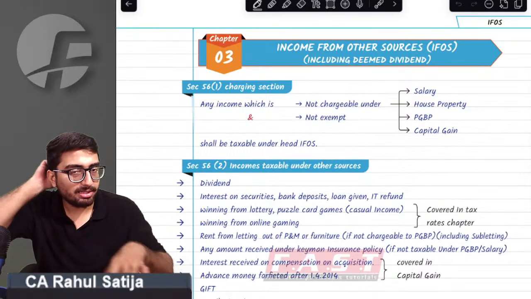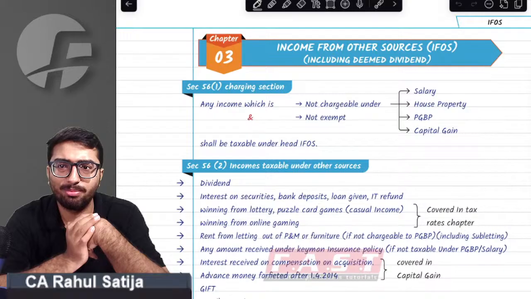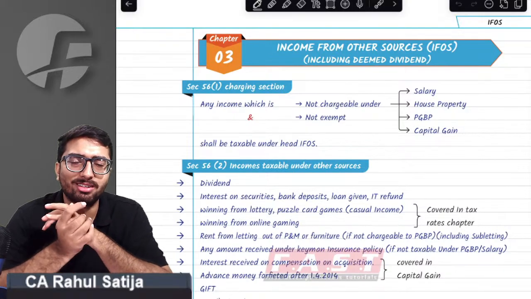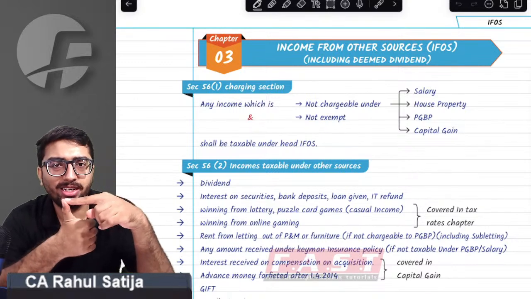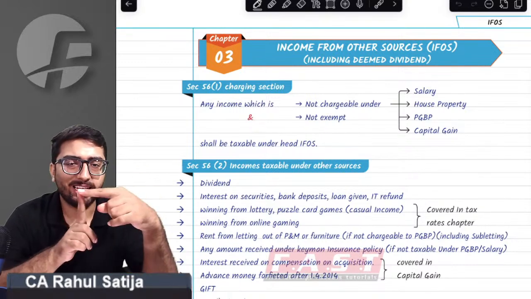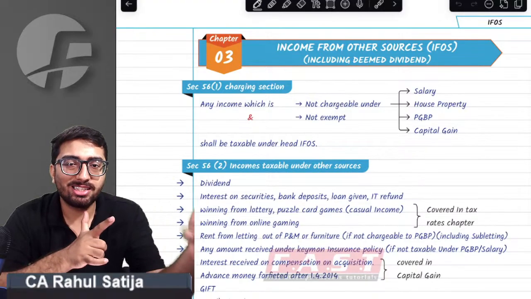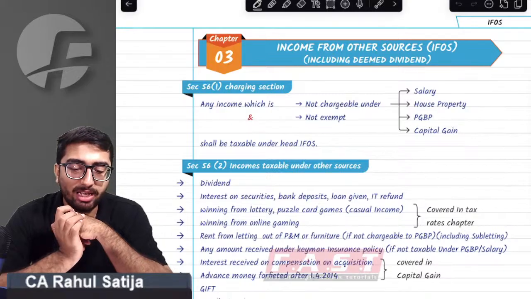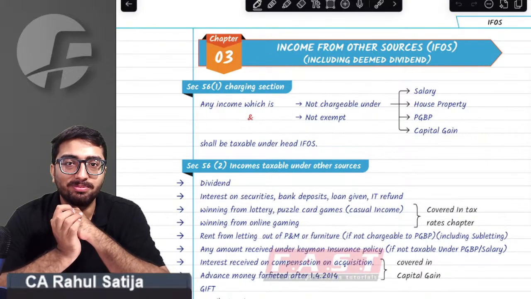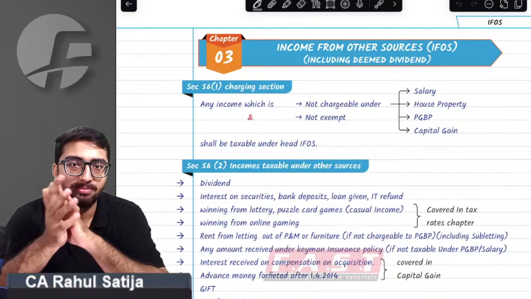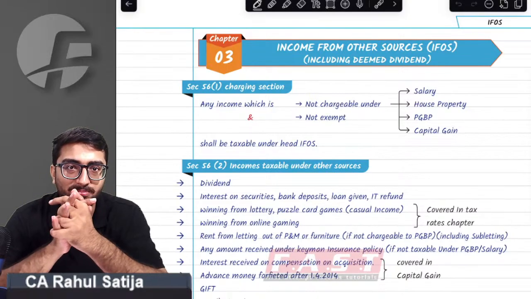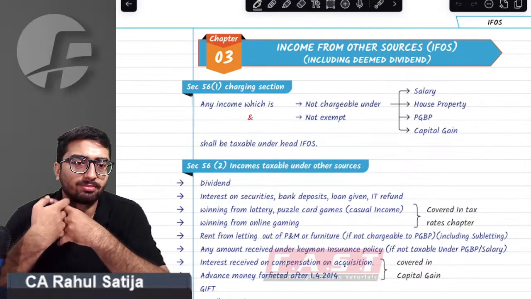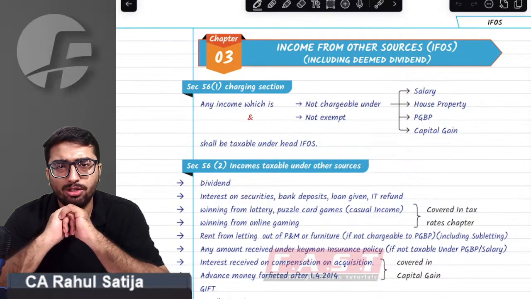Starting off with the next chapter, that is income from other sources. Before starting this chapter, I want all of you to respond. Any doubt? First of all, if you have any doubt, just comment down. Second thing, sir, what was the charging section of capital gain?